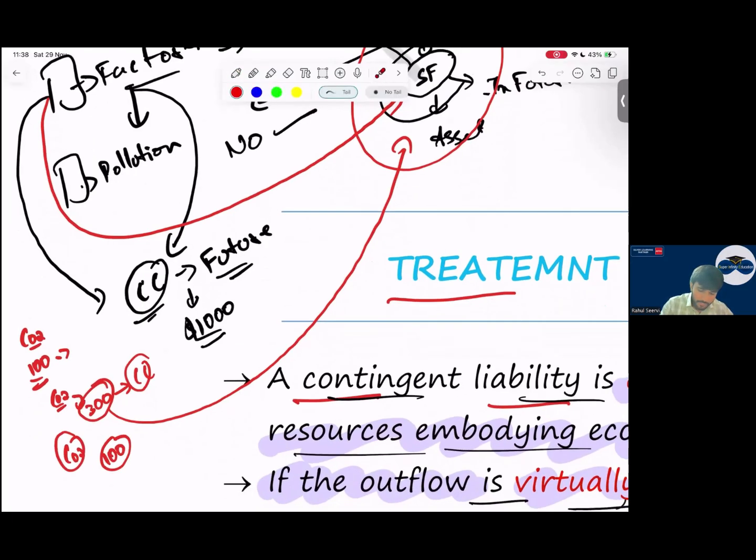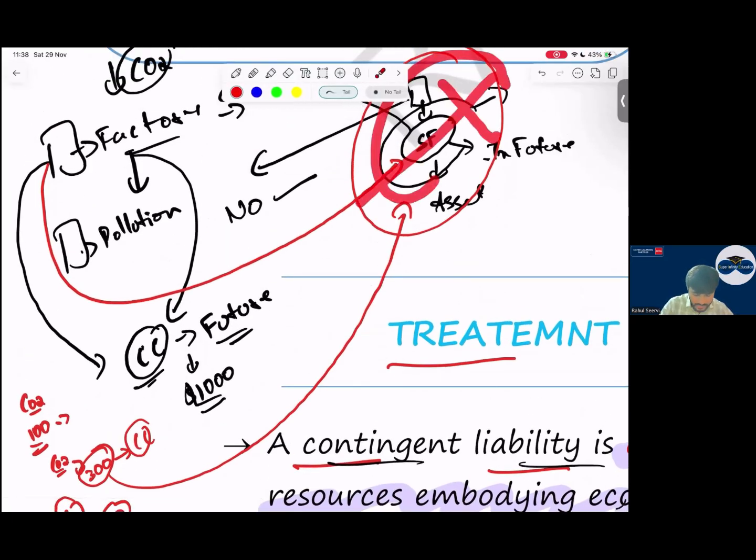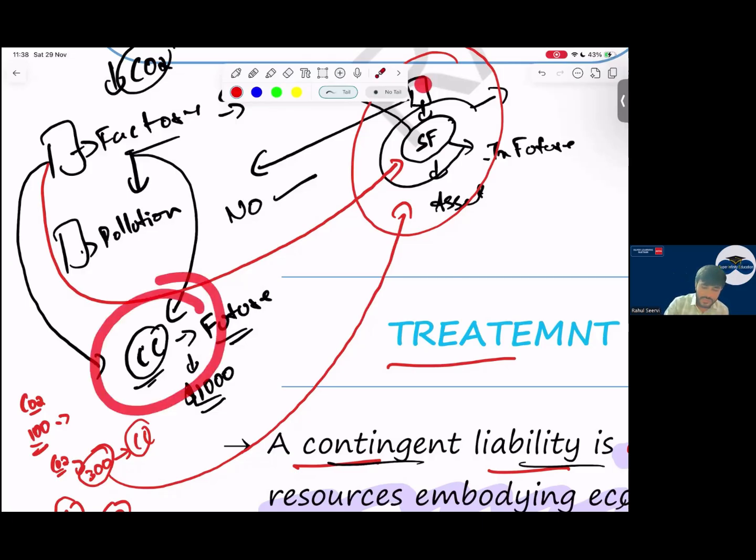Now tell me everyone, for this you mentioned, sir, we will not record provision. For this, in future you want to purchase carbon credits, will you record provision for this? We are saying that carbon credits we will purchase if the emission is more than 300. And the question is also saying that if you purchase this smoke filter, you need not purchase these carbon credits. Now for this you mentioned no provision. For this carbon credits, will you recognize provision?